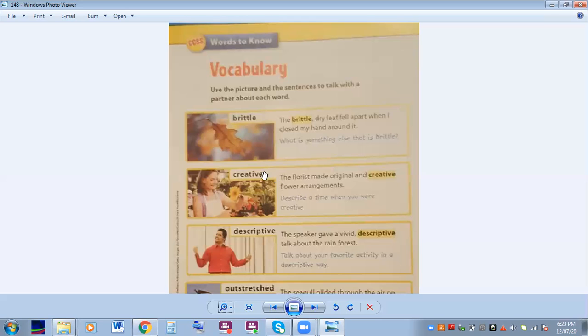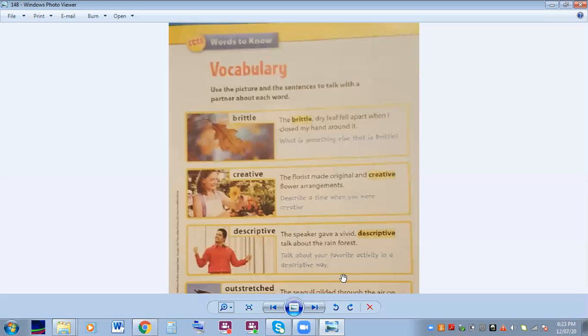All right, our next word is creative. Creative is when people show the ability to do something in a new way, when they do things that are different, when they do things that are imaginative. The florist made original and creative flower arrangements, okay? She did it in a new way, original. Original means the first of its kind.